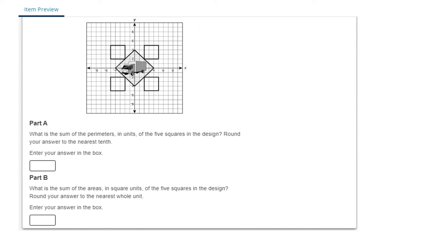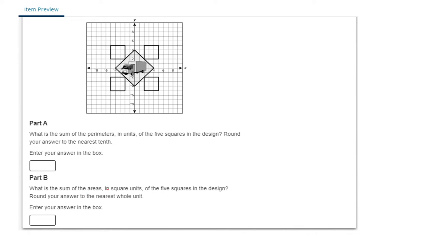Next up, this one looks complicated. It's going to sound complicated, but it's not as bad as it originally seemed. So when we start off, it's asking us, what is the sum of the perimeters in units with 5 squares?